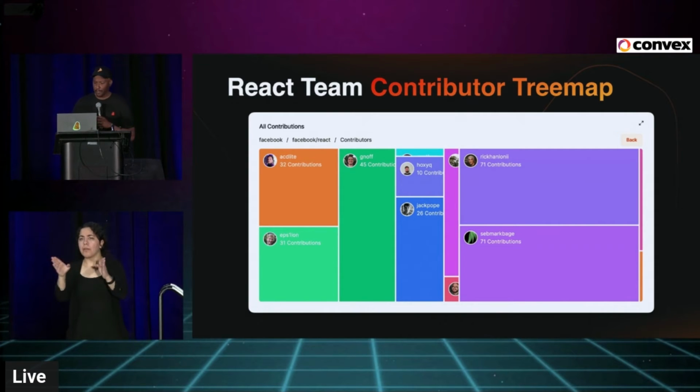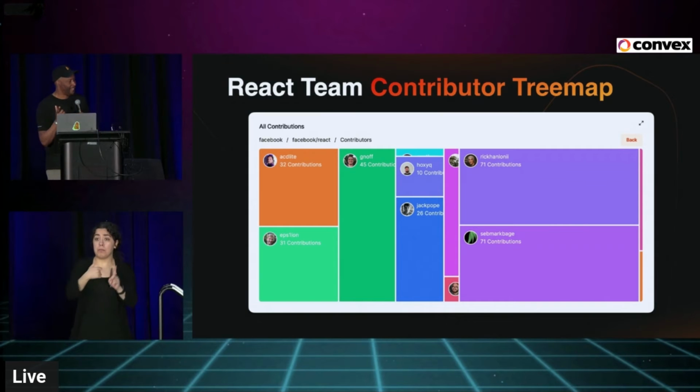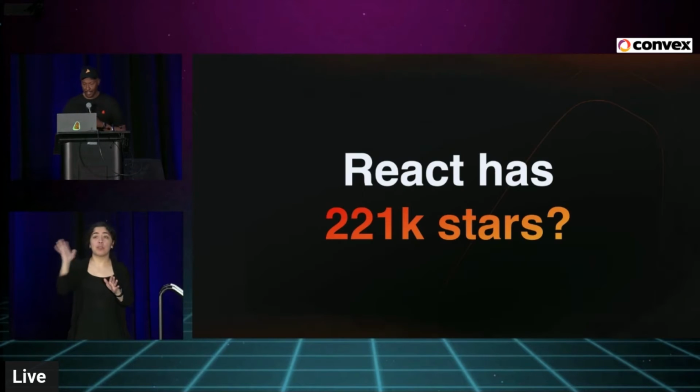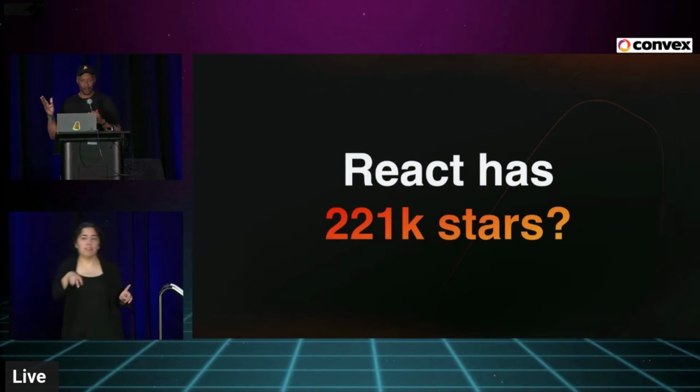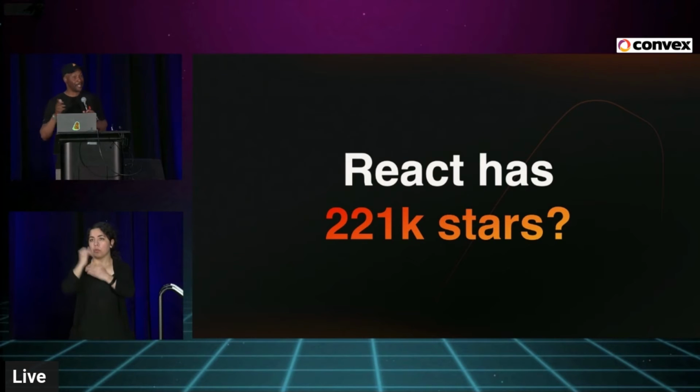But I wanted to, I knew what the previous speaker was going to be talking about, and I wanted to actually take a little sidestep to talk about the idea of stars. As of today, React is the number 10 most starred project on GitHub, which I don't know if that's good or bad. I don't know what that means. Because at GitHub, we tried finding top 100 projects, and I think everyone has the top 100 project star list. But that's not really a good representation of who's involved in a project.